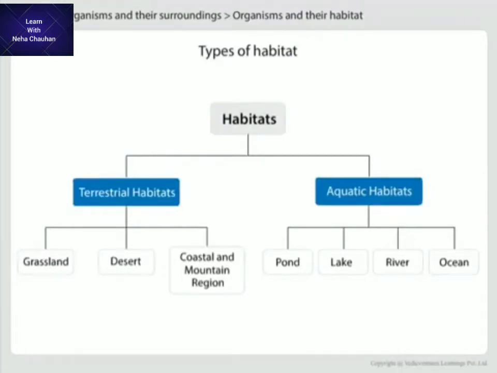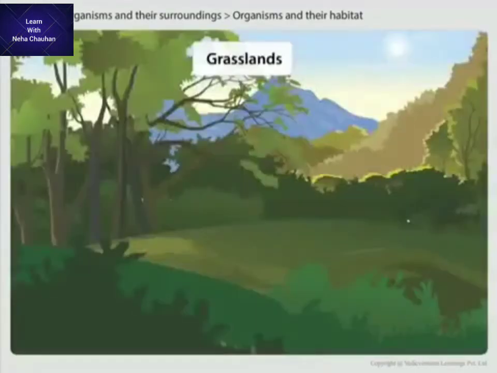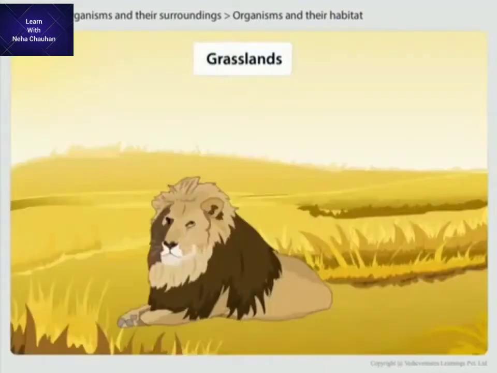Terrestrial habitat. First of all, grassland. A variety of animals live in grassland, animals like lion, deer, giraffe, etc. Some animals also get some benefits from it, like lion and deer, to get their prey and to save themselves.